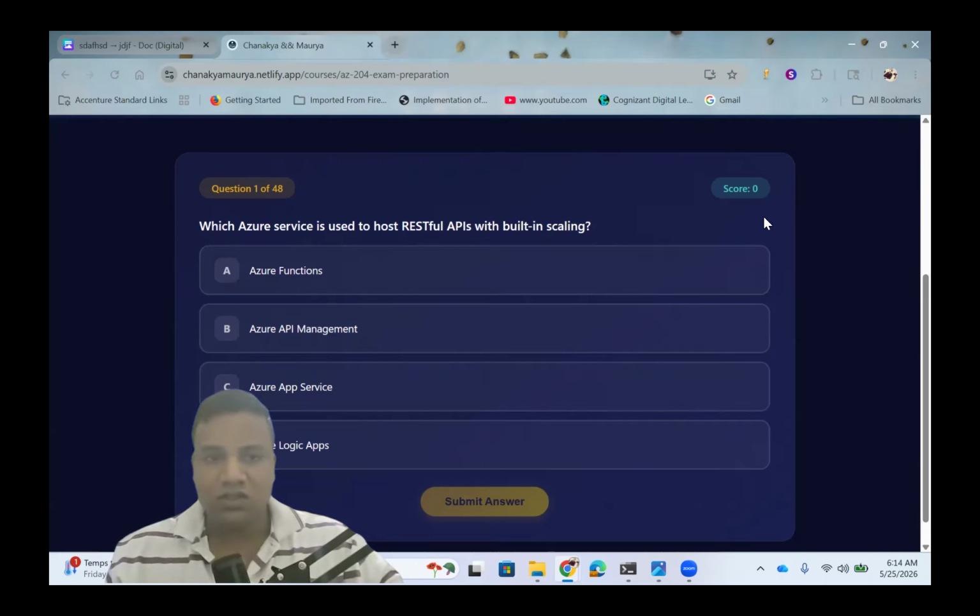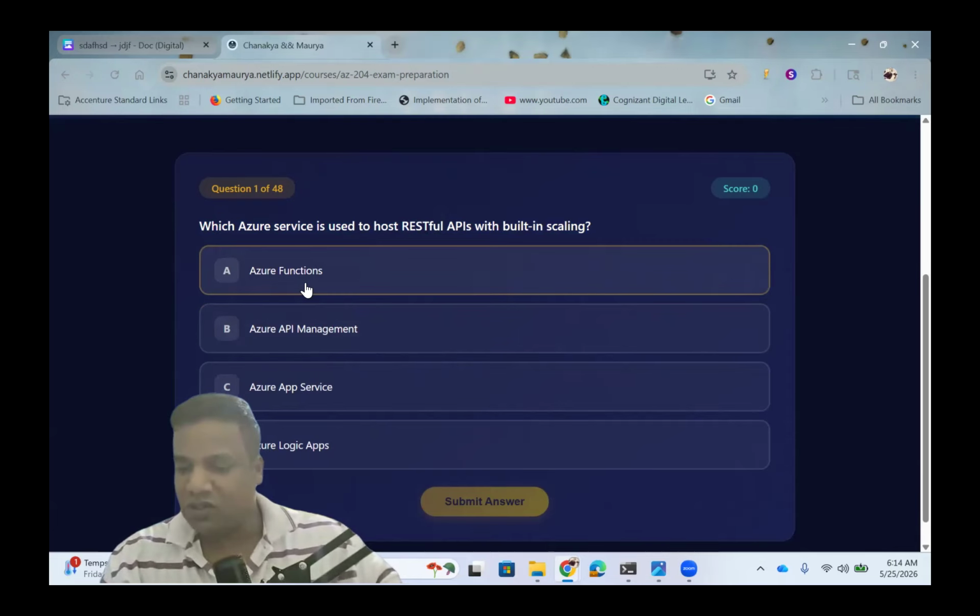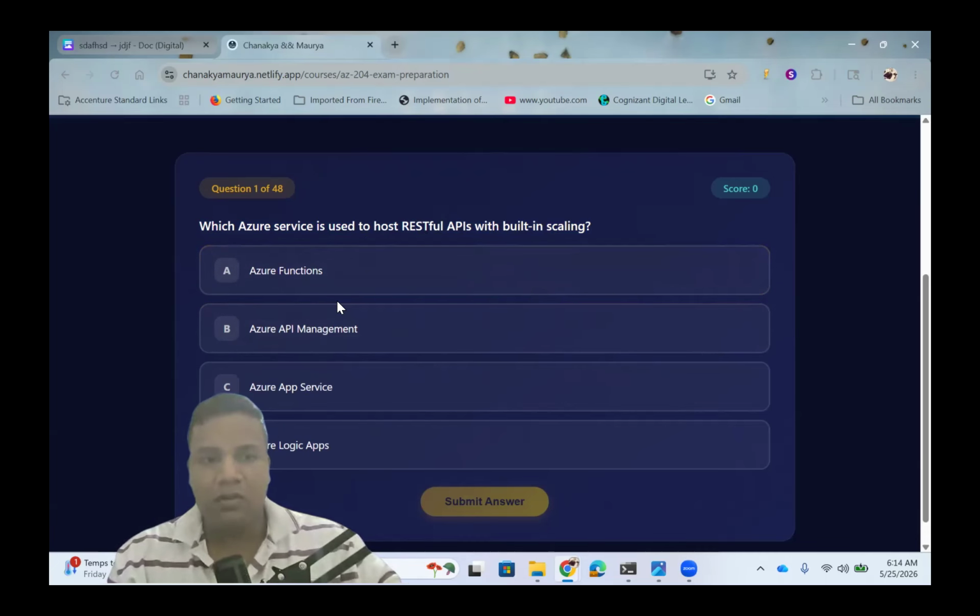Which Azure service is used to host a RESTful API with built-in scaling? What was that? Azure Function. Azure Function is serverless compute. That is how you remember this kind of question: Azure Function is serverless compute.